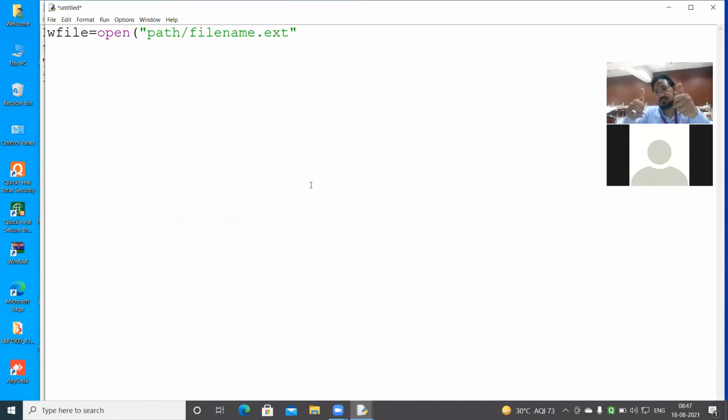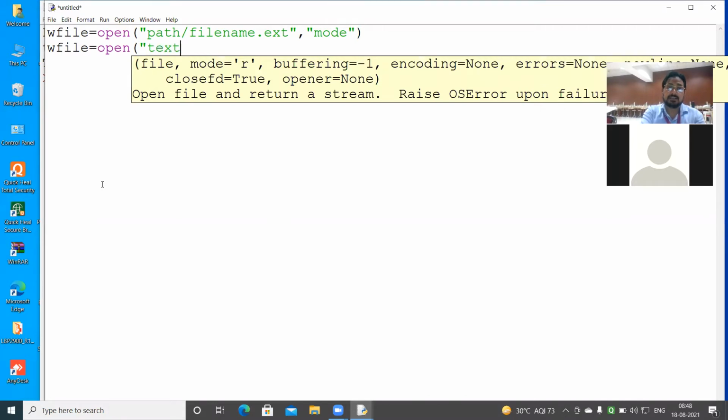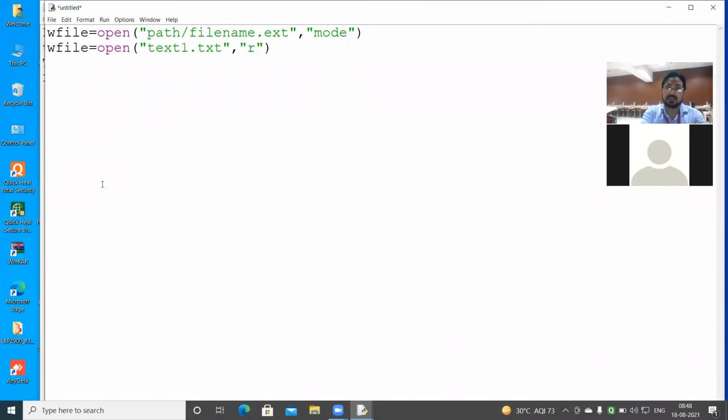It's shared. Okay. W file is equal to open, path, file name, txt, and after that extension, and then we have to give a mode. I will give an example immediately so that it comes to you. If I write W file is equal to open, and then I write text 1.txt, this is the extension, and then I'm using this file in read mode or write mode. So this is an example, and the top one was a prototype. That's done for the example. Please note down.